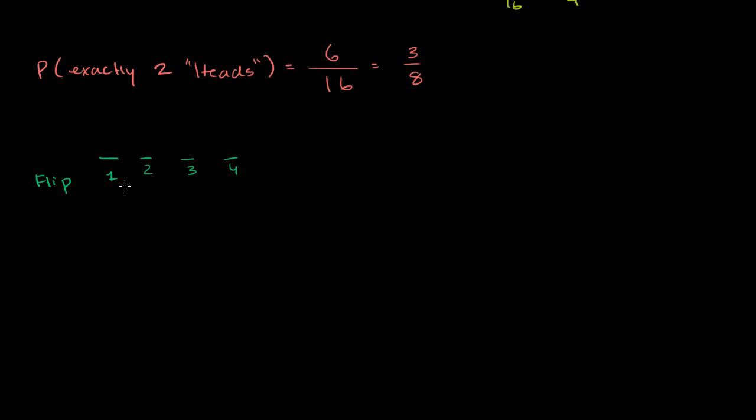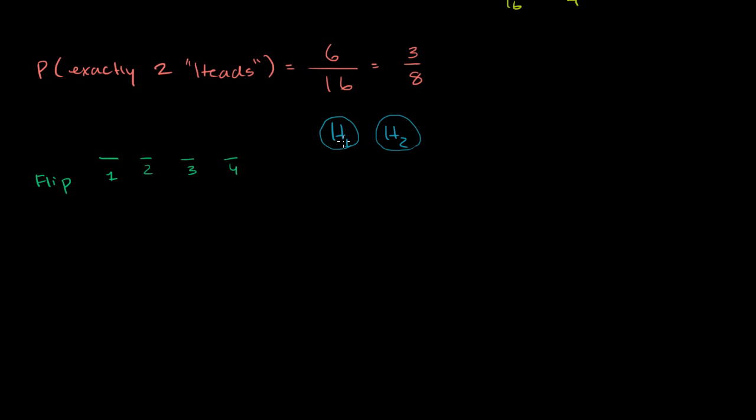So I have kind of a heads 1 and I have a heads 2. And I don't want you to think that these are somehow the heads in the first flip or the heads in the second flip. What I'm saying is we need 2 heads. We need a total of 2 heads in all of our flips. And I'm just giving one of the heads a name, and I'm giving the other head a name.